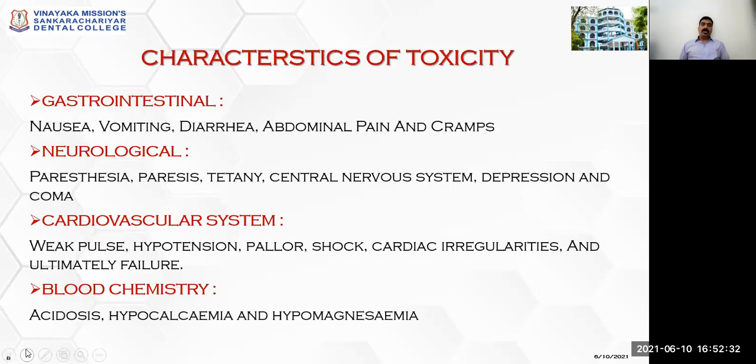The characteristics of toxicity. What are the characteristics of toxicity? There is GIT involvement: nausea, vomiting, diarrhea, abdominal pain, and cramps. Neurological: paresthesia, paralysis, tetany, CNS depression, and coma. Cardiovascular system: weak pulse, hypotension, pallor, shock, cardiac arrest, and ultimately cardiac failure will happen. Blood chemistry: acidosis, hypercalcemia, and hypomagnesemia. So these are the characteristic features of fluoride toxicity.